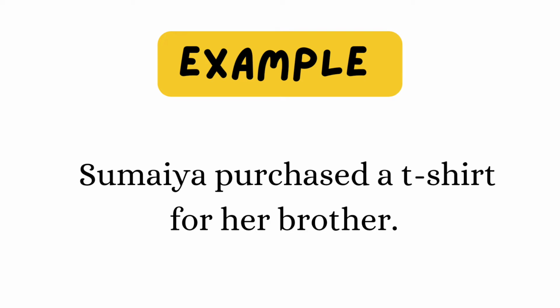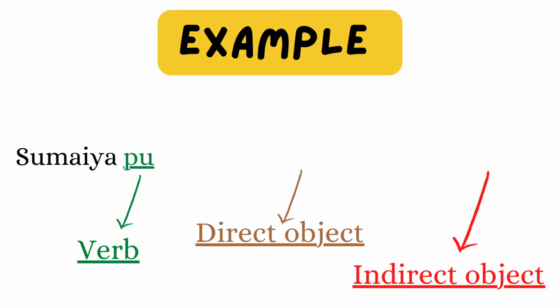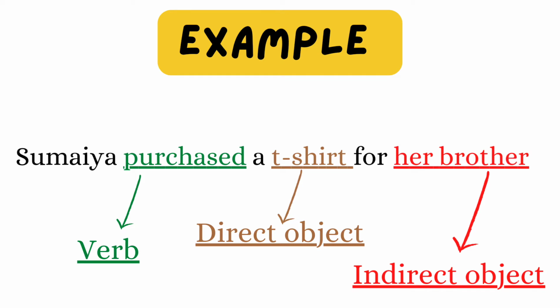Find the direct object by finding the verb and asking what. That gives you the t-shirt. And then you ask who it was for, to whom or for whom. Sumaya purchased what? T-shirt. T-shirt is the direct object, and the t-shirt was for whom? Her brother. Her brother is the indirect object. Let's look at another example.